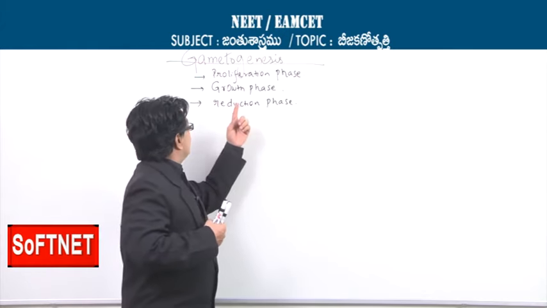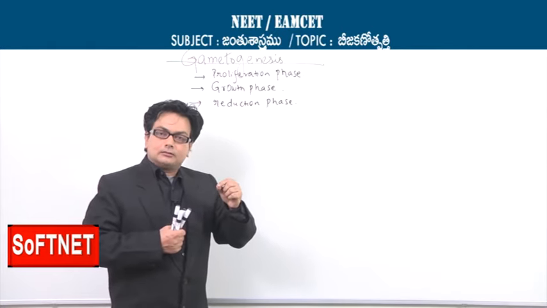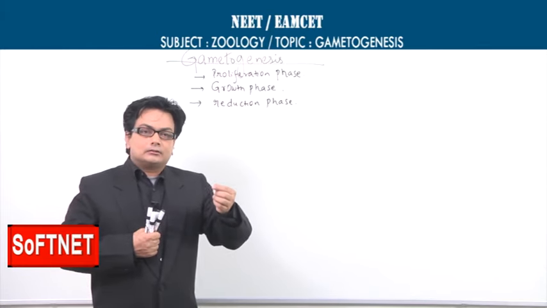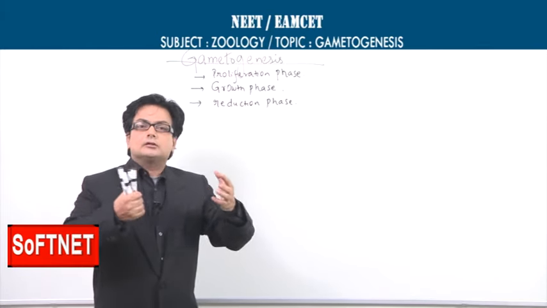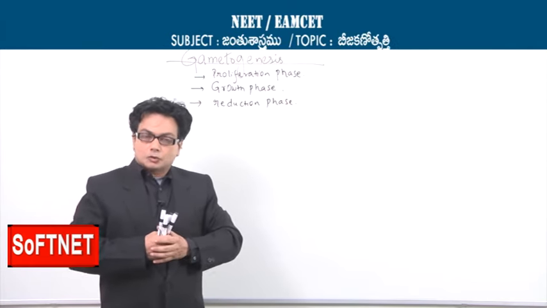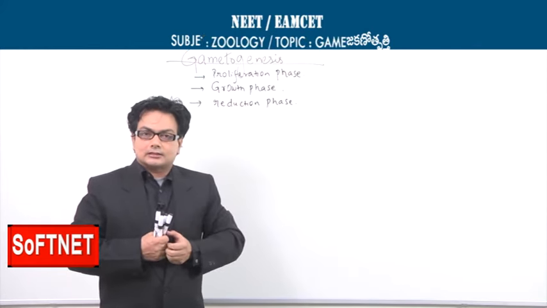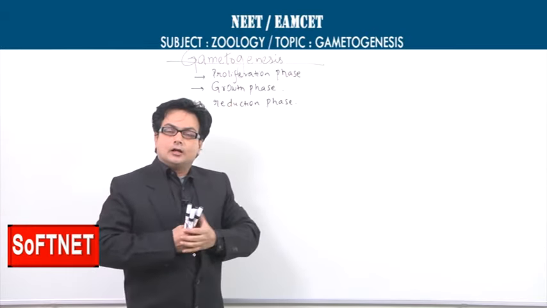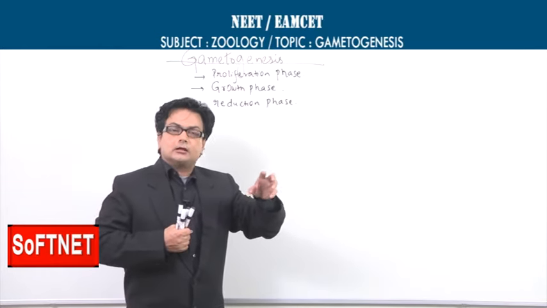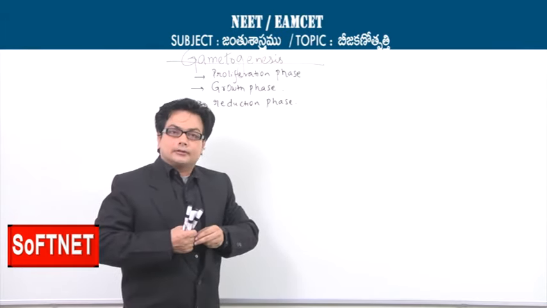So, in the very first part called the proliferation phase, the germ mother cell performs the mitotic divisions several times, and that results in the production of numerous germ mother cells. And some of them increase in size, and that increase in size of the mother cell can be called the growth phase. Once the mother cell completes the growth phase, the diploid mother cell will enter into the next phase, which is called the reduction phase.